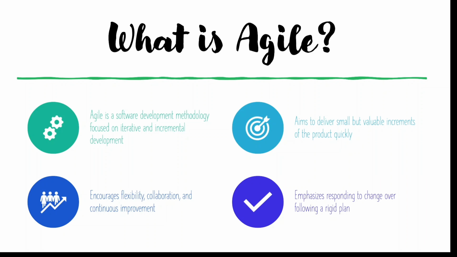Agile methodology has been quite popular since 2001, because of the Agile manifesto, which I'll discuss later, with 4 values and 12 key principles. The aim of Agile is to deliver a small but valuable incremental product quickly.